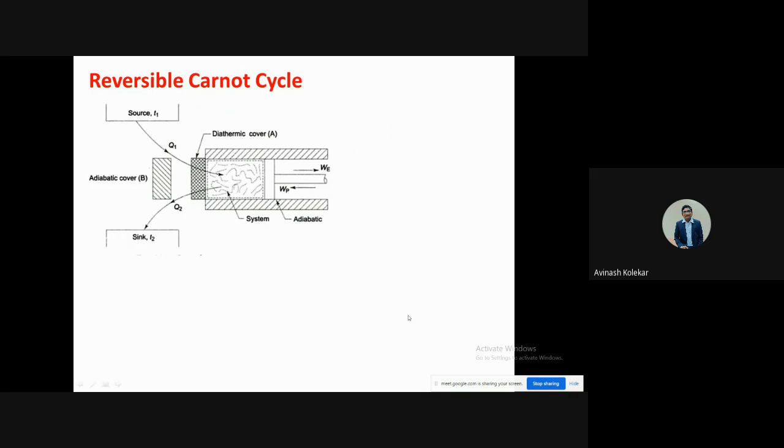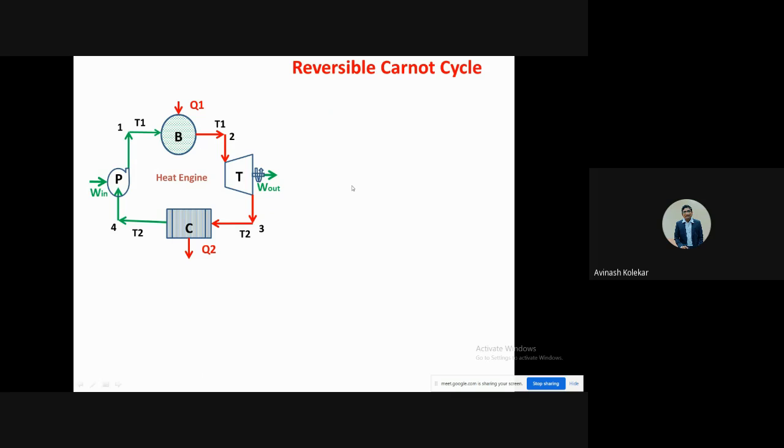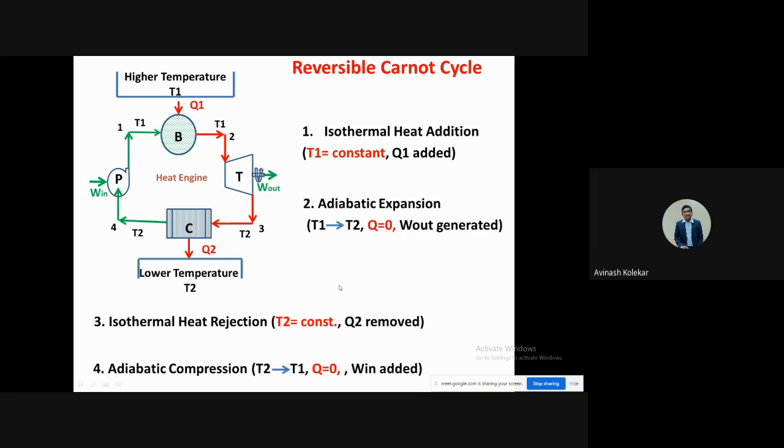For that purpose, you should understand the reversible Carnot cycle, in which we have four processes. Out of that, two are isothermal and two are adiabatic processes. So if we consider that Carnot cycle for the heat engine, there are four processes: two of heat addition and rejection which take place at isothermal conditions, and the other two are adiabatic processes.